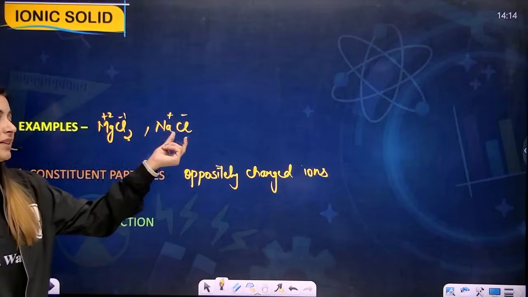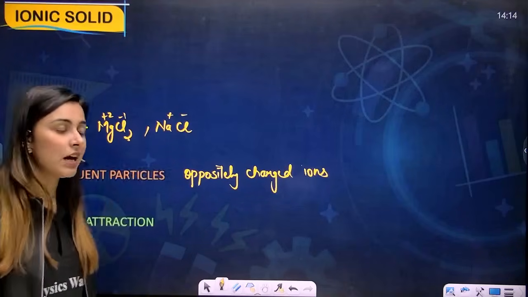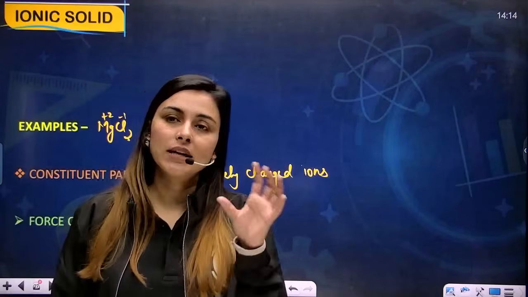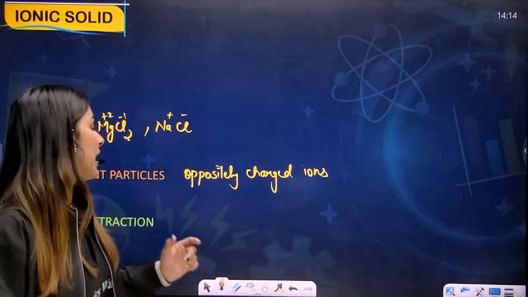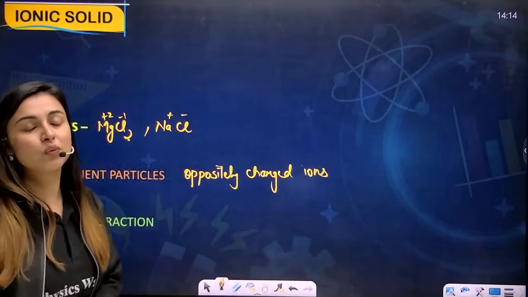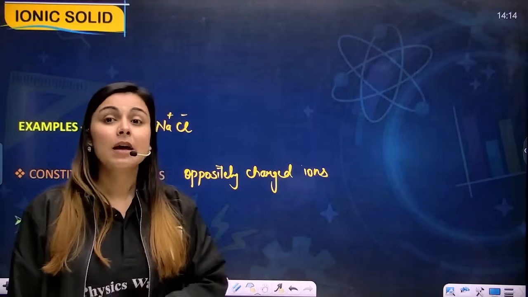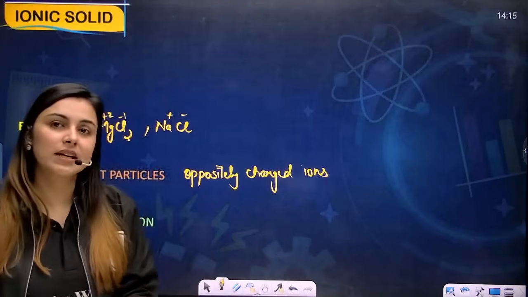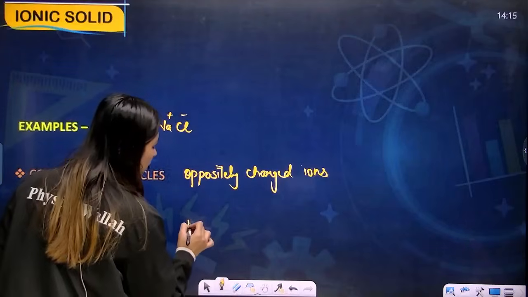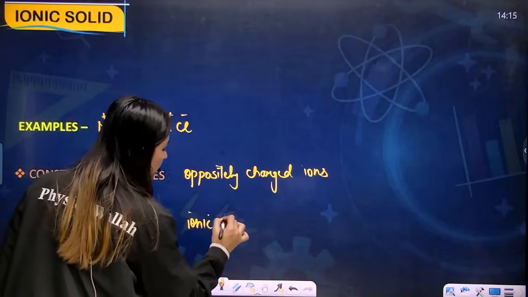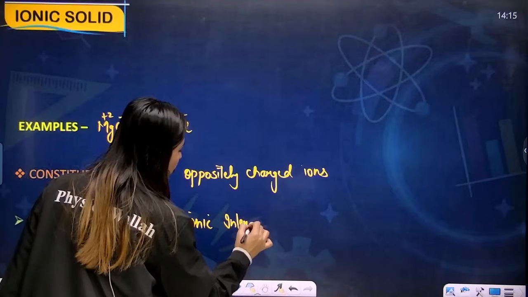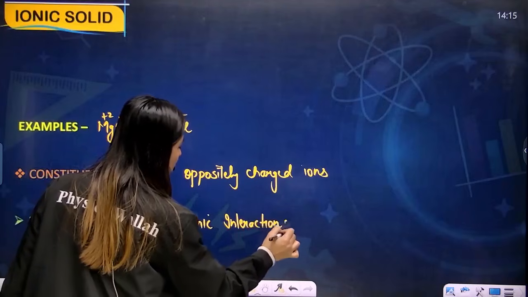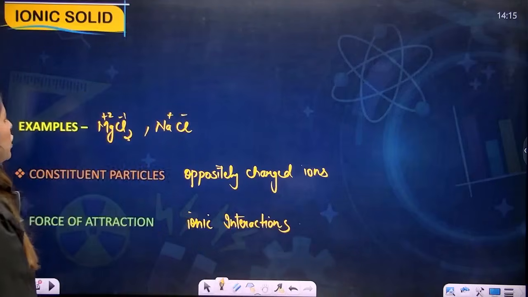If you have Na plus, then Cl will be negative. So you will have oppositely charged ions as your constituent particles. And which force of interaction is taking place? Strong ionic interactions are taking place. So ionic interactions, and these are very strong. I hope you're clear till now.